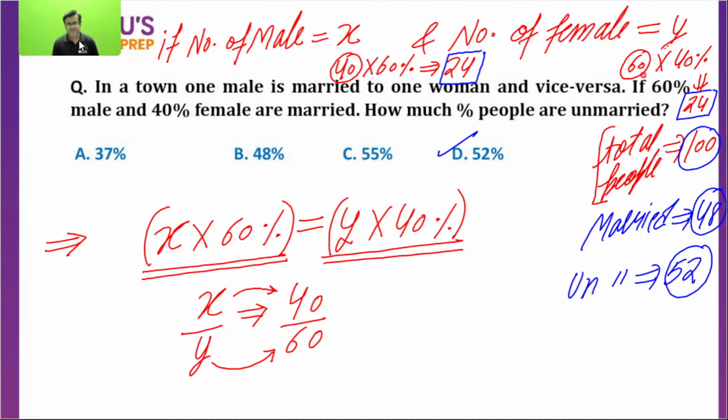Yes, 40% of females are married. If females are 60, 40% are married. How many? 24. Okay, Gaurav. If males are 40, 60% are married. Okay. Everybody got it? Great. Now got it. No, there is no need to simplify. Ramya, we need to take some value, so I kept it the same. I am not supposed to cancel out 60 and 40 to 2 by 3, because if I take 2 by 3, then 60% of 2 and 40% of 3 will be a value in decimals. So no need to cancel out.